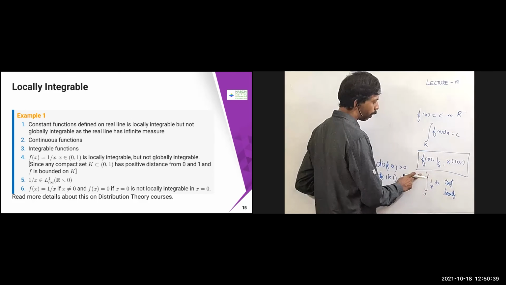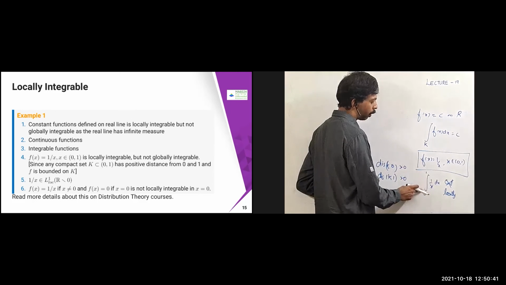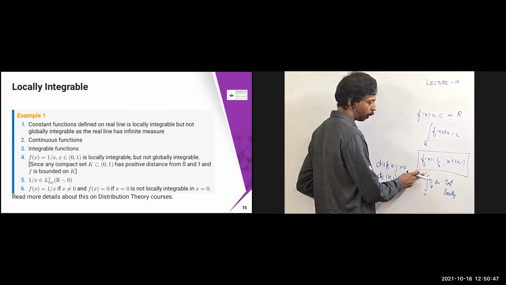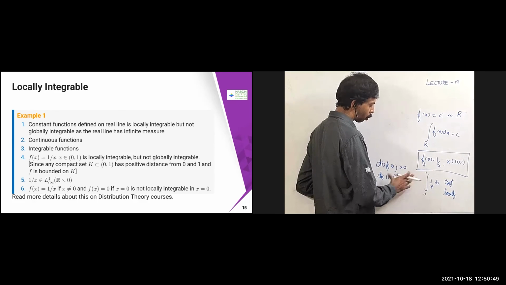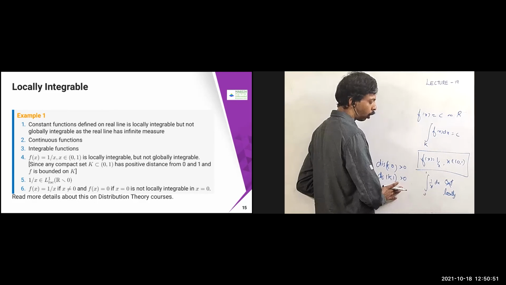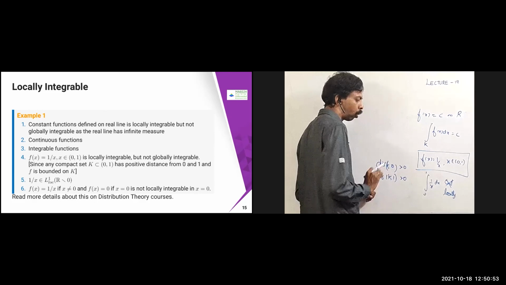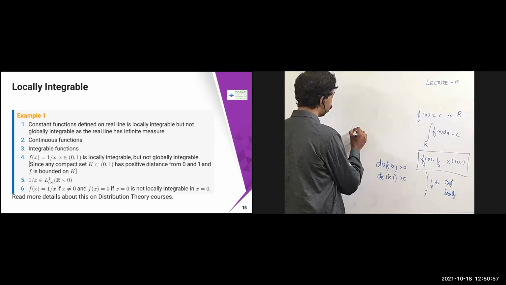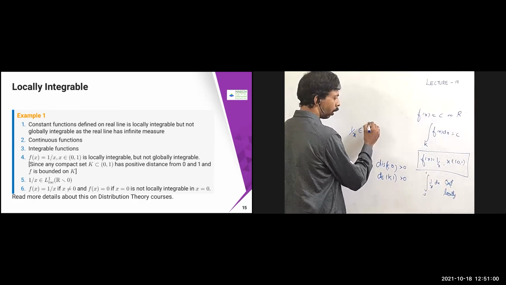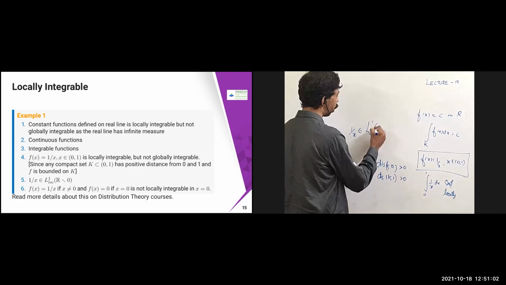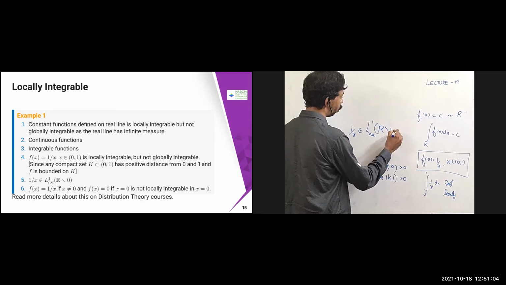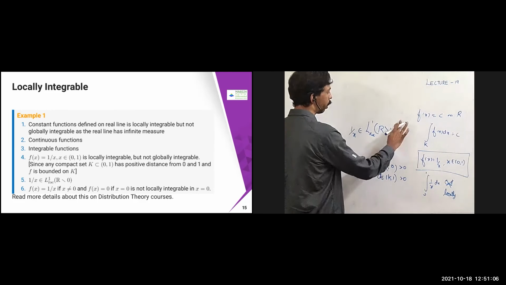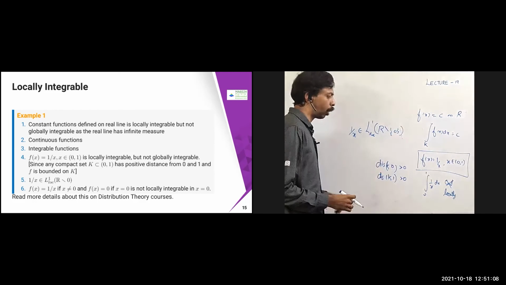The integrability will fail only at the place where 1 is, or where 0 is, because at log 0 you don't have a definition, and log 1 is going to be 0. So what I'm going to do is define it in this way, then it is going to be locally integrable. In fact, you can prove that 1 by x belongs to L log 1 of R minus 0. This also you can prove, if you remove that point.